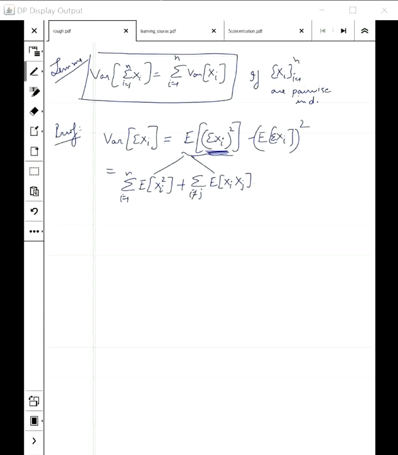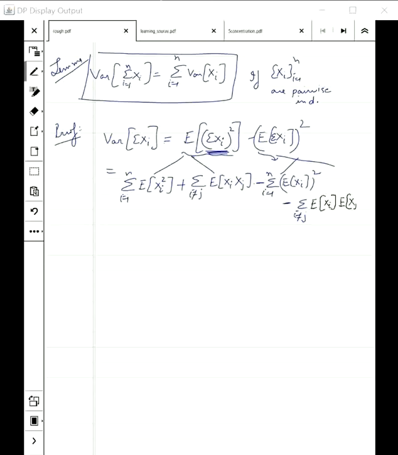Similarly here I can divide it into two parts. One is the expectation of xi, whole square, and then the other quantity would be, for i not equal to j, the expectation of xi multiplied by the expectation of xj.